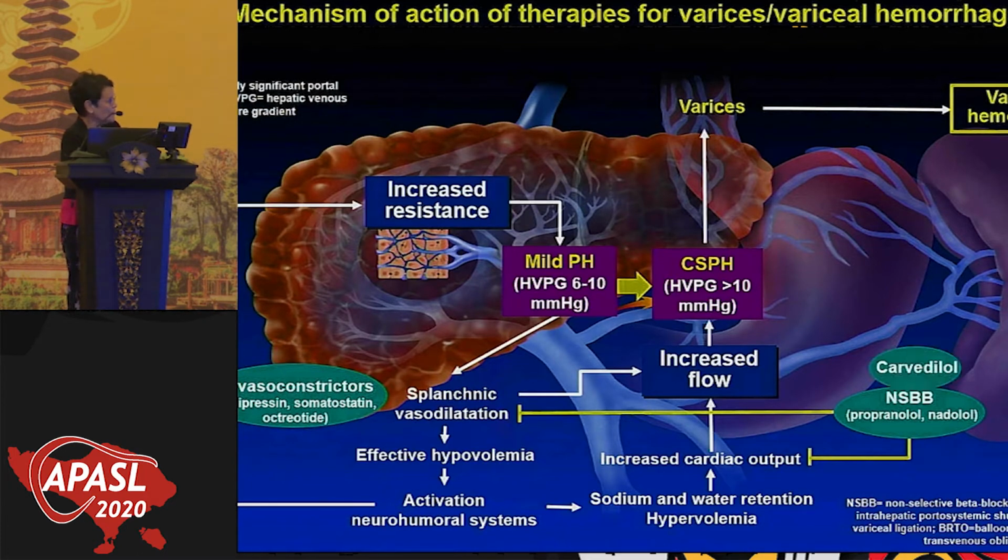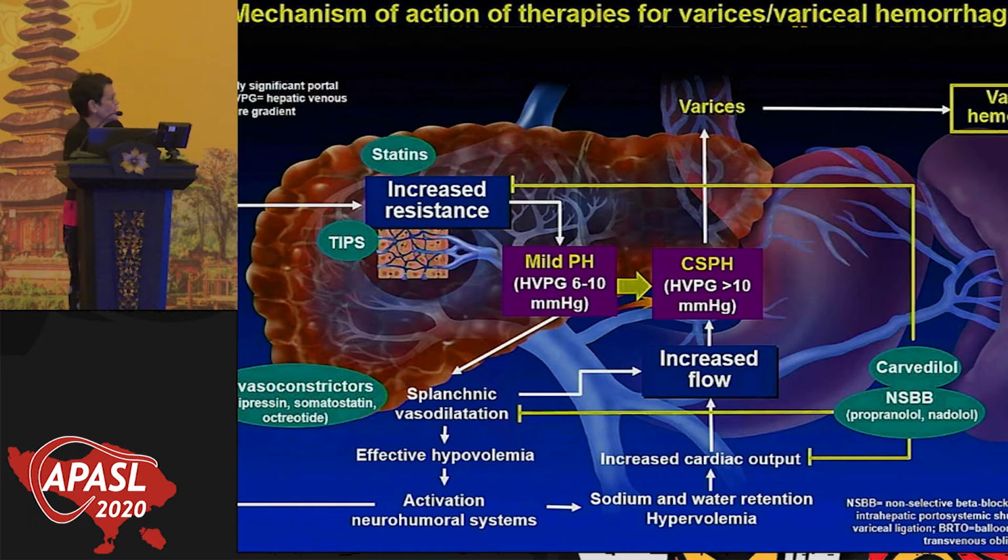Then, of course, we talked about carvedilol. Carvedilol is a very specific type of beta blocker that has these two same actions. It decreases cardiac output and it causes splanchnic vasoconstriction, but it also has an alpha-1 adrenergic blocking effect that causes vasodilation inside the liver, or at least that's what we think it does. So it has a dual effect, both on resistance and on flow. Then finally, we have TIPS. TIPS, by connecting the hypertensive portal system with a normotensive system, is going to relieve the portal pressure entirely.